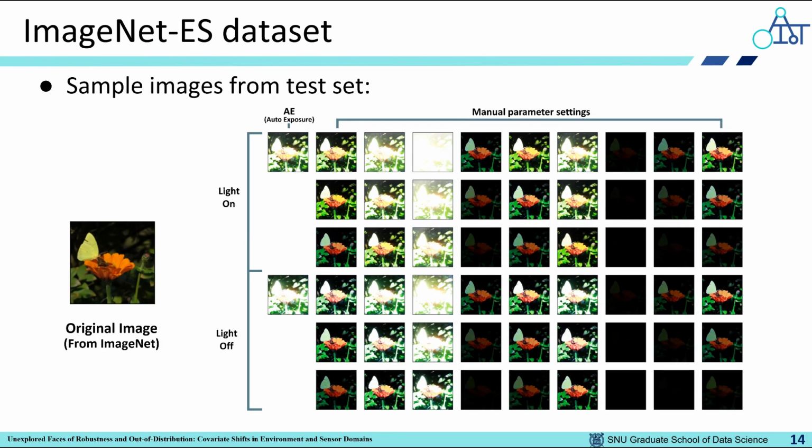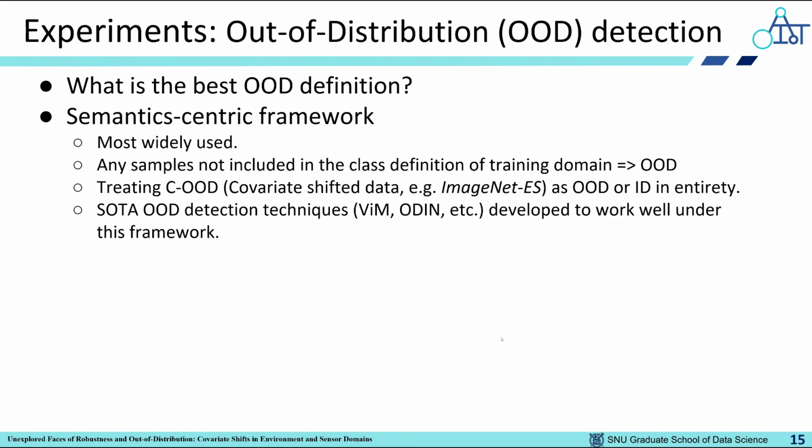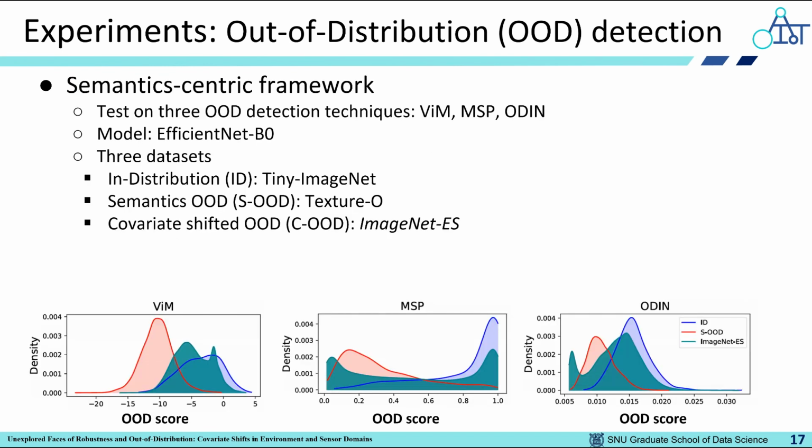This figure shows sample images from the ImageNet-ES test set. You can easily see how the images look different under various light and camera parameter settings. Now our experimental results are presented. Firstly, we did experiments on out-of-distribution detection. We reinvestigated whether the most widely used semantic-centric framework still works well with ImageNet-ES. To investigate, we calculated the distribution of OOD scores from EfficientNet for 3 techniques on 3 datasets.